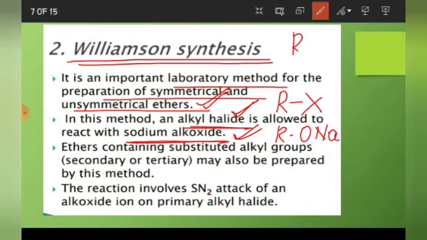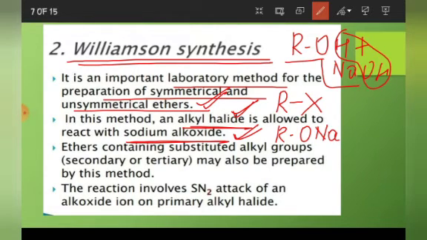See, if this is ROH and we react with NaOH, this will be eliminated as water, and what we will get? We will get RONa, sodium alkoxide. Now see the next point: ethers containing substituted alkyl groups, secondary or tertiary, may also be prepared by this method, but here also there are certain limitations that I will tell you.